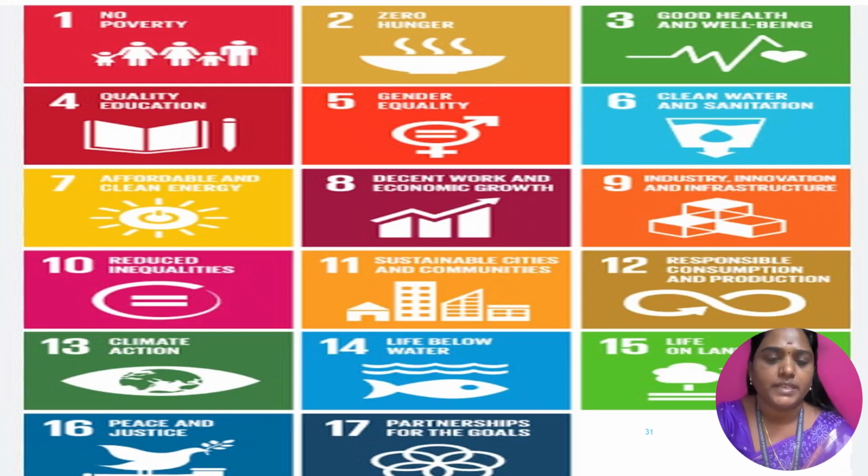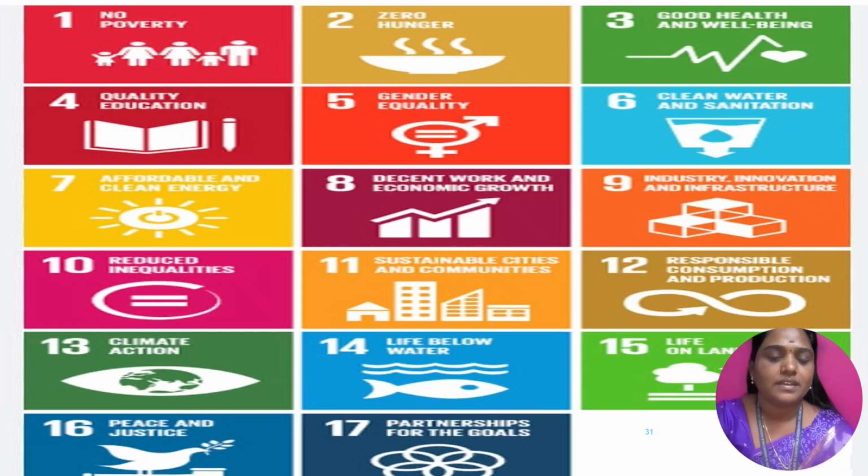The fourth one is quality education, gender equality, clean water and sanitation, affordable and clean energy, decent work and economic growth, industry innovation and infrastructure, reduced inequality, sustainable cities and communities, responsible consumption and production, climate action, life below water, life on land, peace and justice, partnership for the goals.